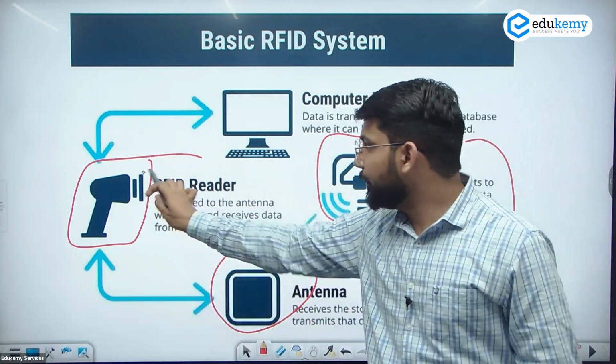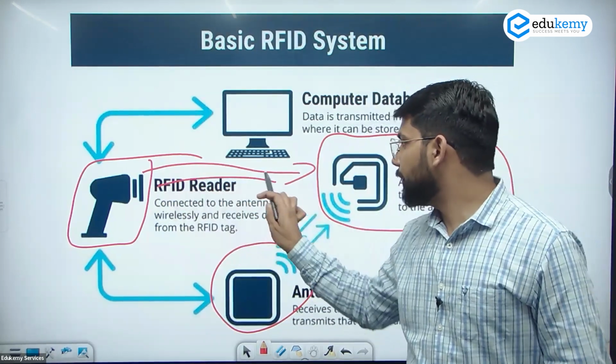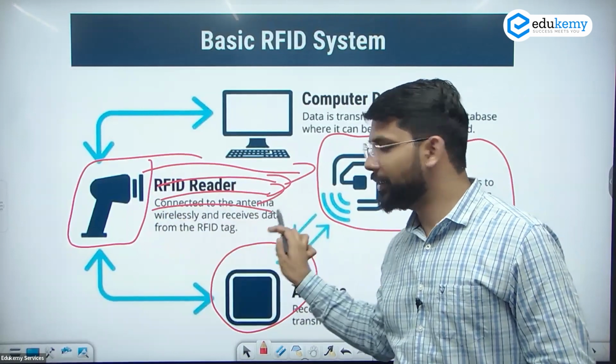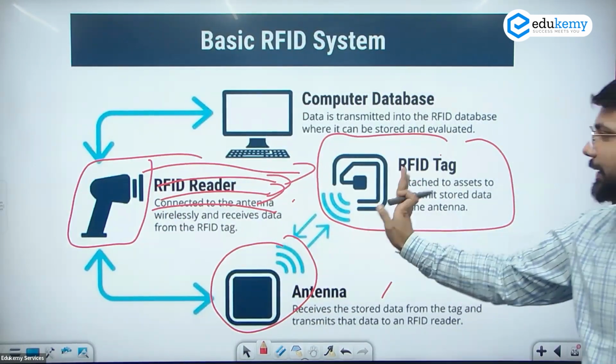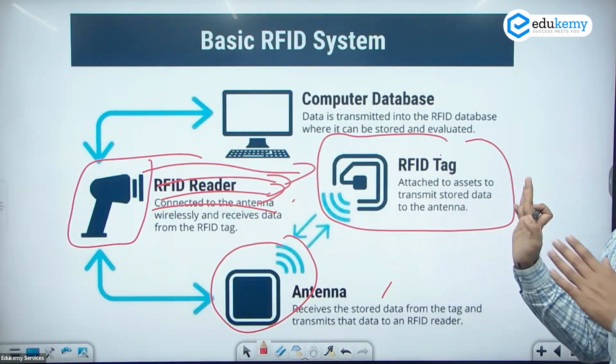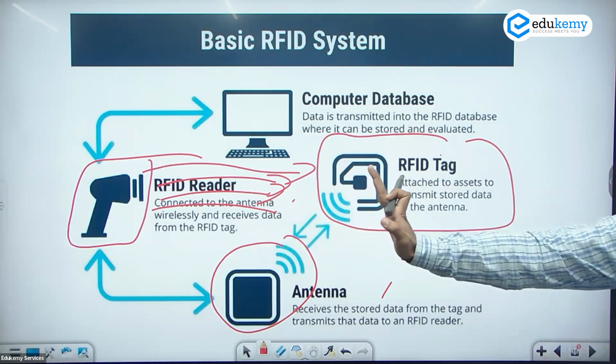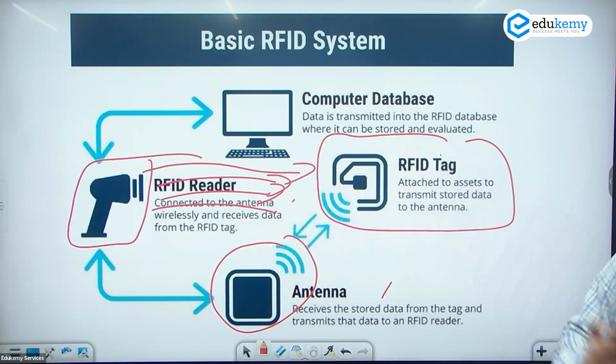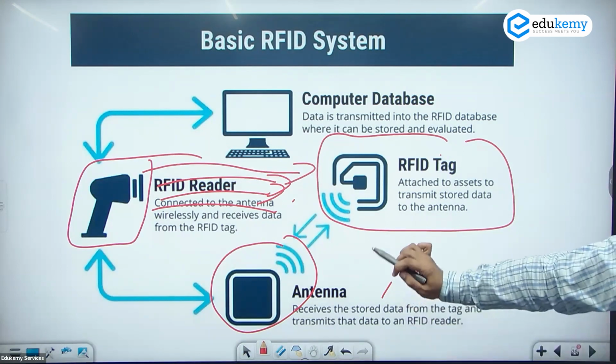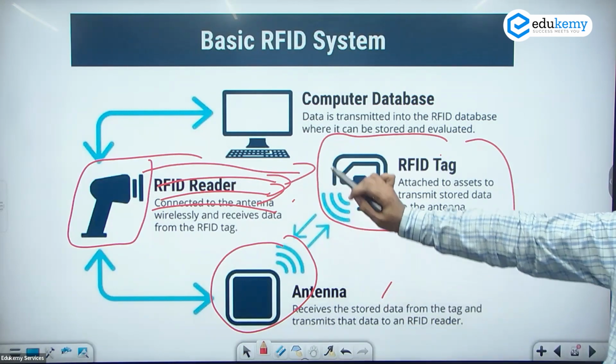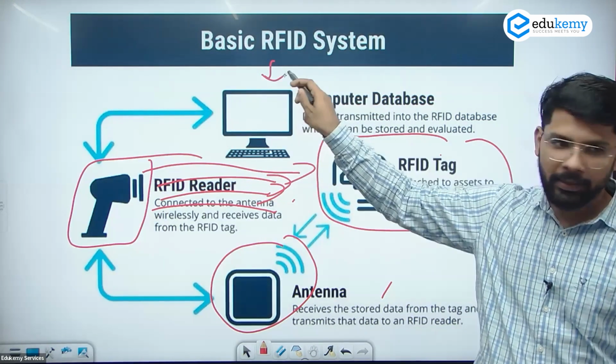This reader is sending radio waves here, radio frequency पे काम करता है. They are sending signals to this tag, and this tag responds by giving information to the reader there. And that information through the antenna will be stored in this computer database.